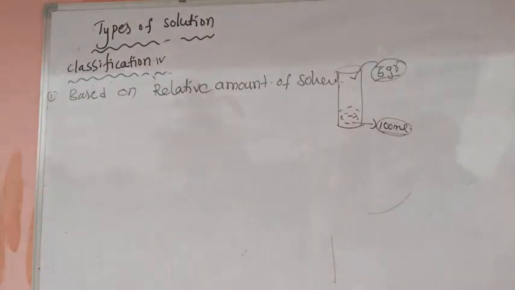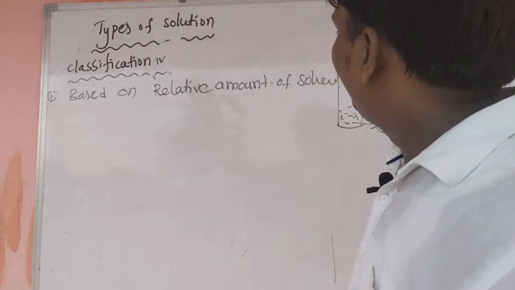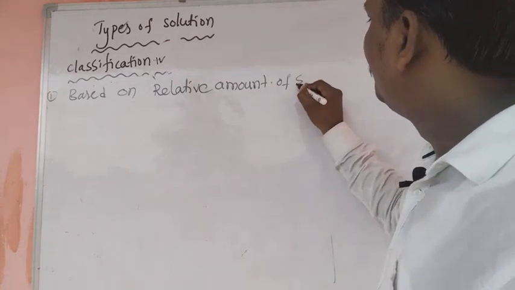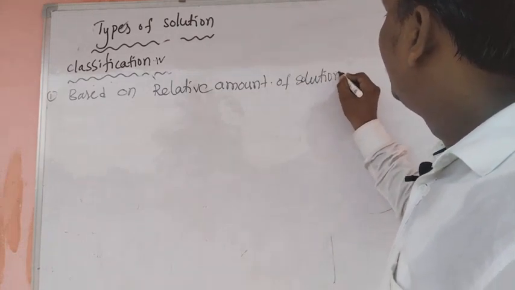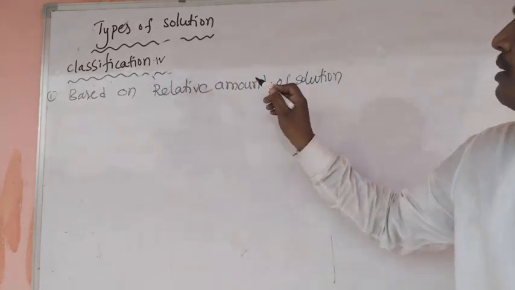Solutions are classified into three types based on relative amount of solution.